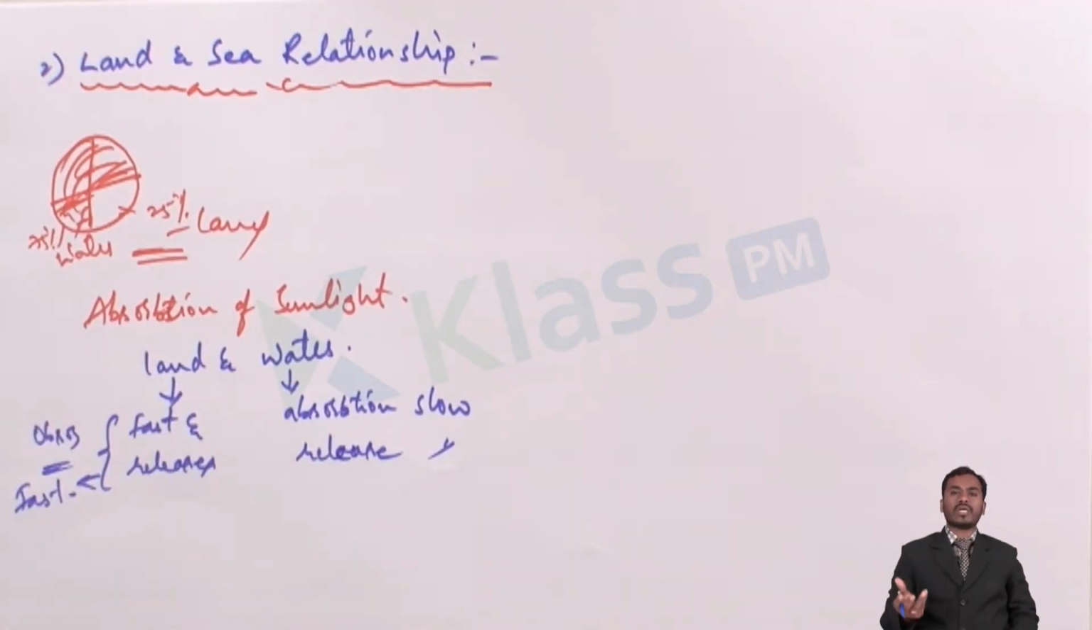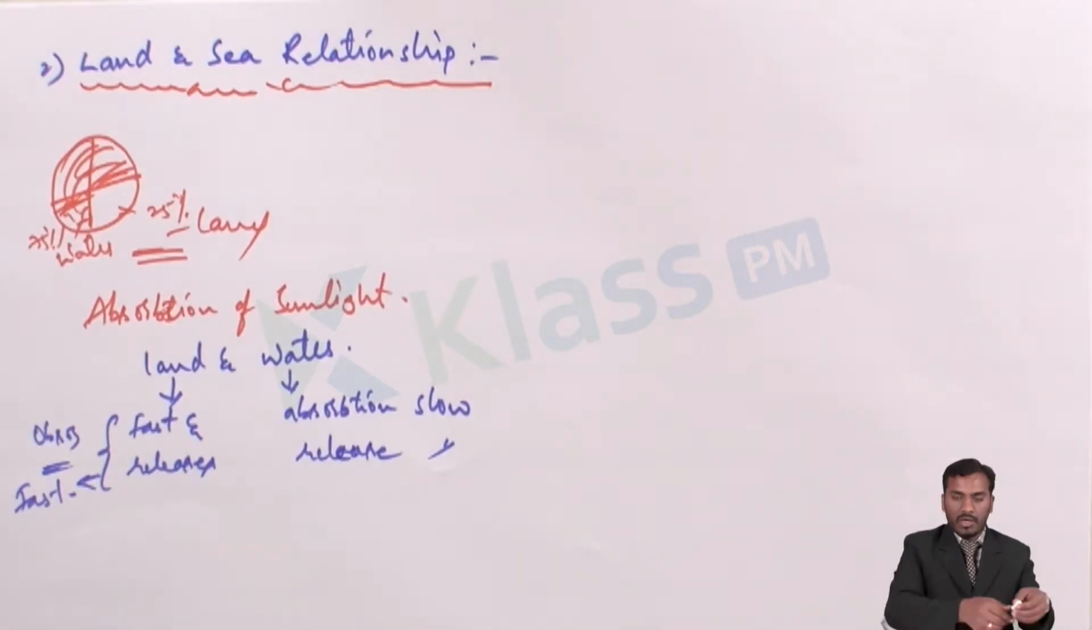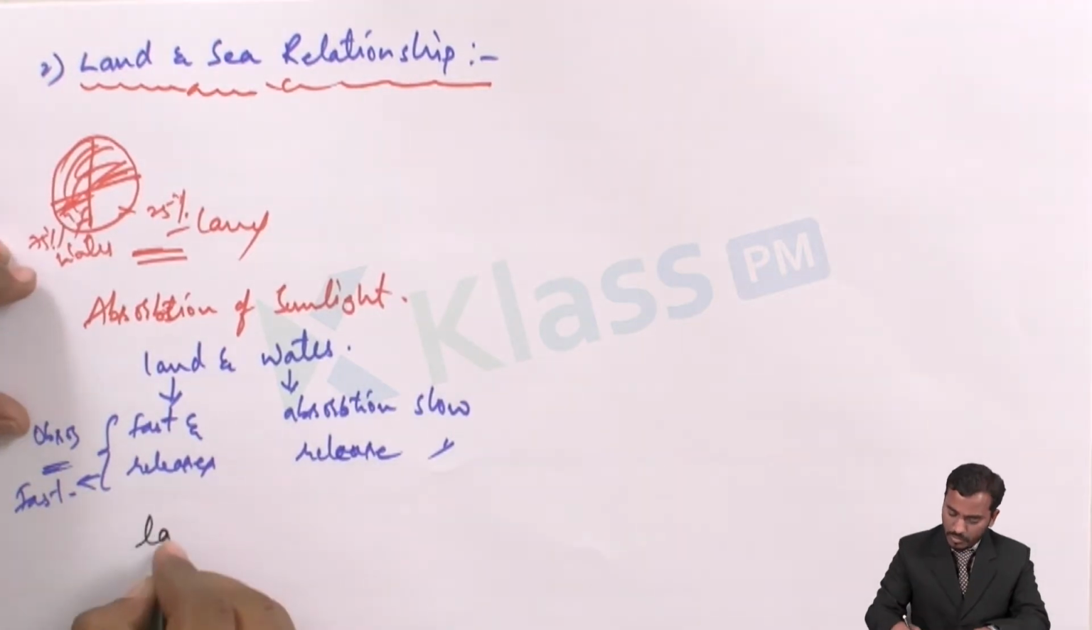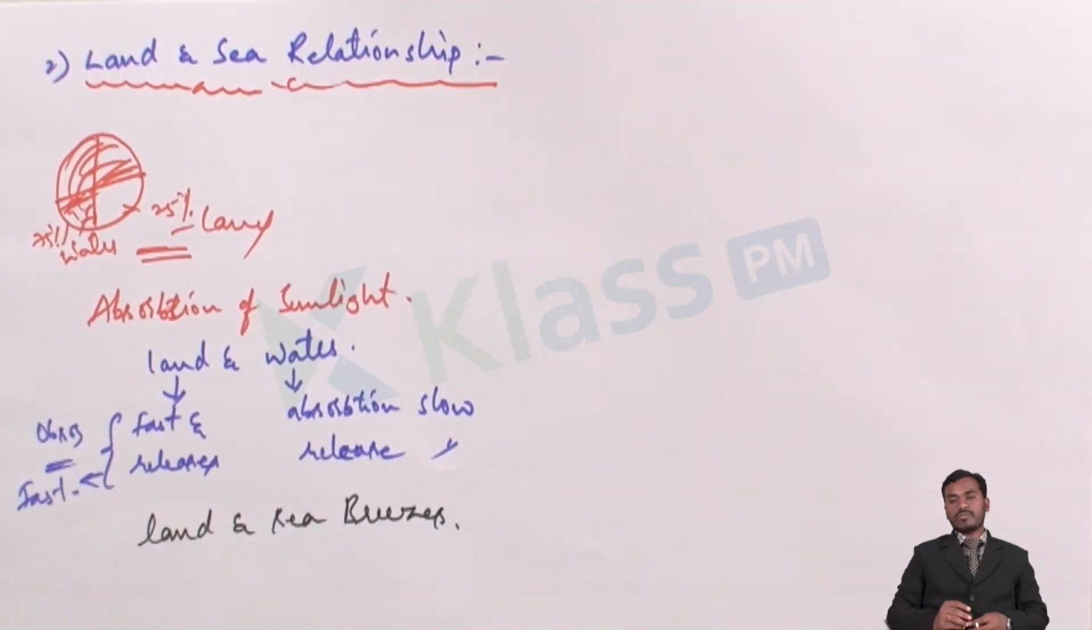Everyone knows that the darker one absorbs heat faster, holds it for a longer period and leaves it faster. Whereas the lighter ones like oceans, ice caps and water absorb very slowly and release very slowly. This is about the absorption of sunlight, and because of this effect, land and sea breezes form, and that affects the climatic conditions of any area.